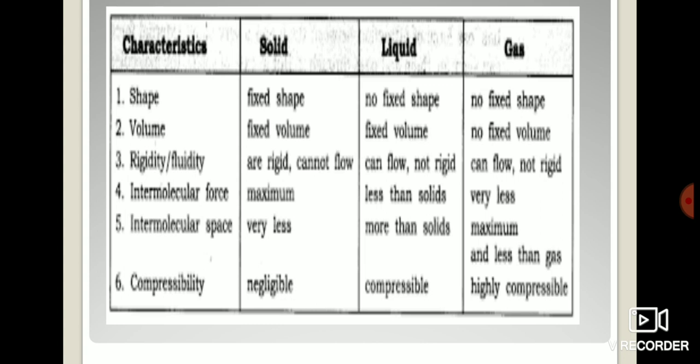The same applies to gas, that they are also not rigid. We all know gases are not rigid, and they can also flow. That is why when we spray an air freshener or perfume, we just spray it at one point and it reaches us in the next corner. Why is that? Because it also has the property of flowing from one place to another.